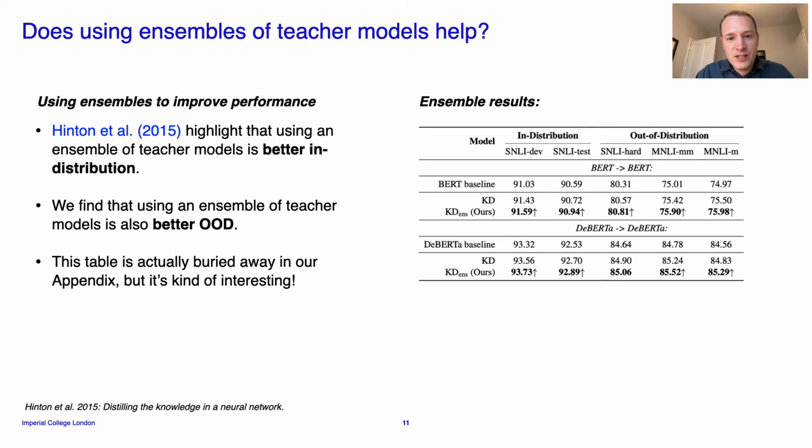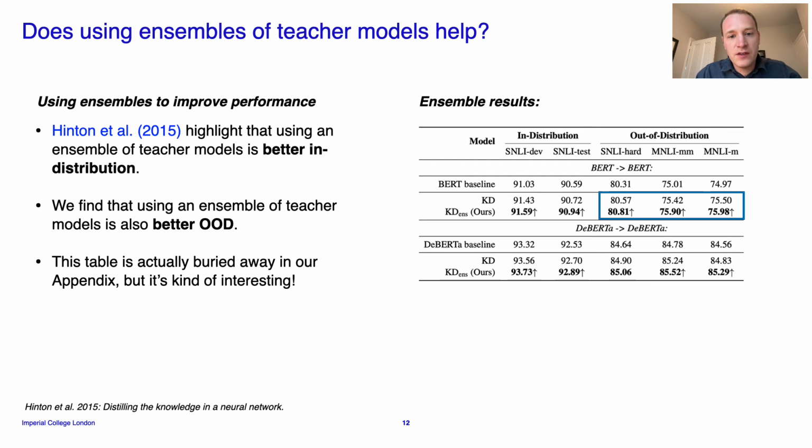Inspired by this, we want to look at whether using an ensemble of teacher models actually helps, both in distribution and out of distribution. Previous work had found that it does help in distribution on your in-domain test sets. We also find that it helps out of distribution. In fact, if you use an ensemble of teacher models, you see greater improvements in robustness compared to the improvements in distribution.